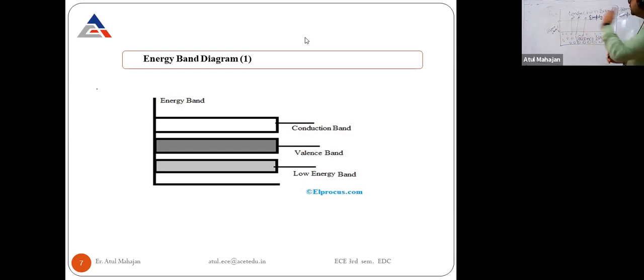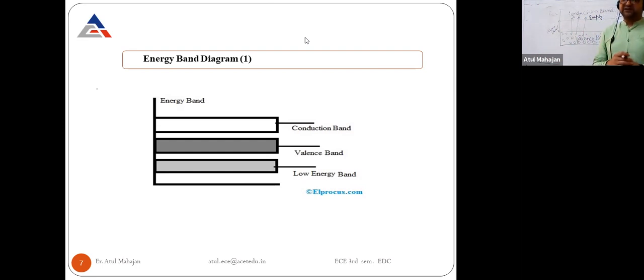And as this goes on increasing, the conduction is going on increasing. In both cases, intrinsic as well as extrinsic: for intrinsic semiconductors, the conduction level at room temperature is zero, there is no conduction. But in the extrinsic semiconductor case, we have conduction, but not a huge amount, very little at room temperature.